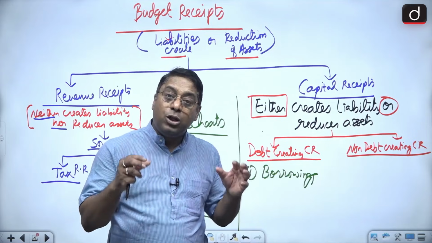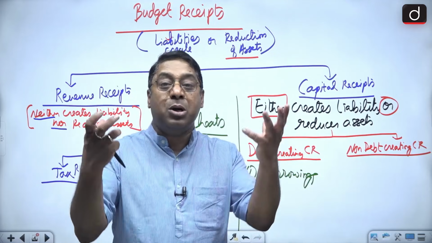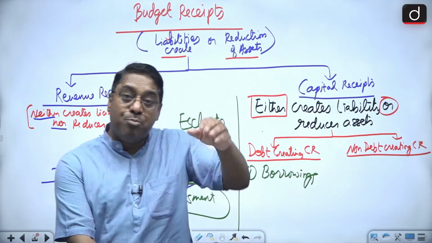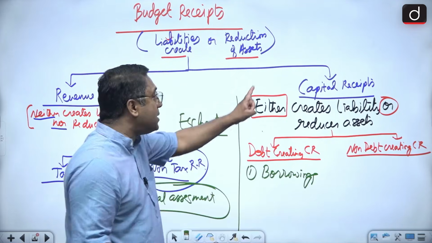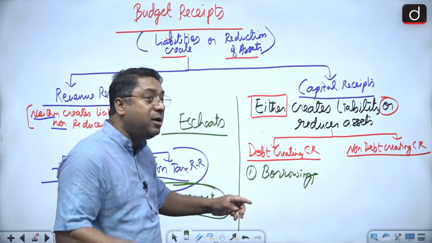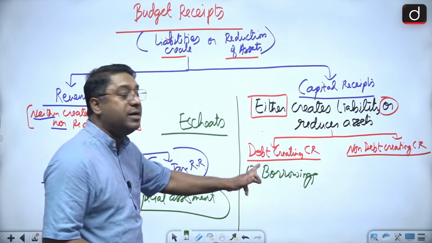Okay. So when the government does borrowings, those borrowings create liabilities for the government. But those borrowings add money to the pocket of the government. So that's why it is referred to as capital receipts. But capital receipts, what happened? It is creating liability for the government. So it is under debt creating.